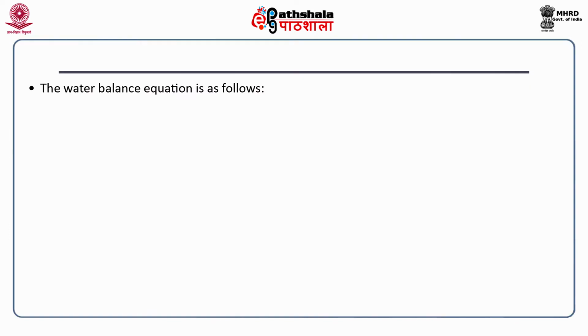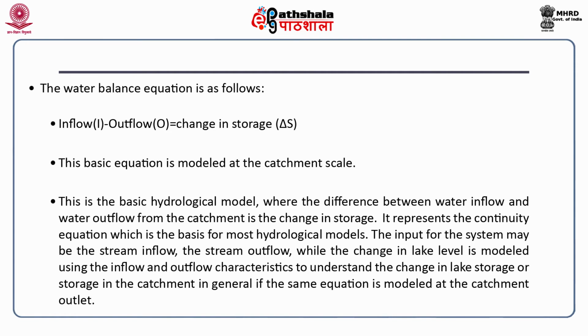Now, the water balance equation is something that you all understand very well. It is the inflow minus the outflow, and that leads to the change in storage in the catchment. The inflow, as we are aware, can be because of rainfall, or because of water coming from outside the catchment, while the outflow is the water that is going away, the water that is used in the catchment, the infiltration that is happening, and the amount of evapotranspiration.